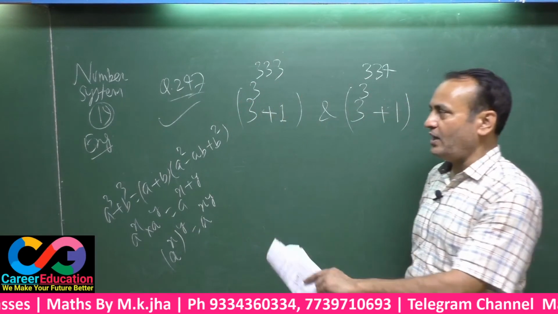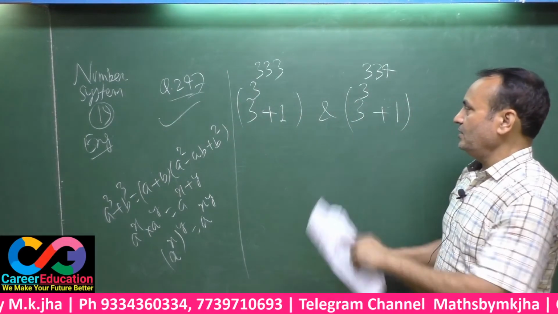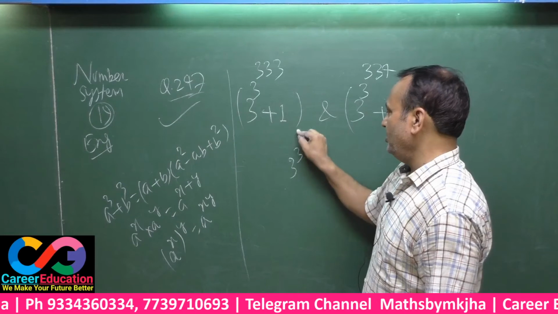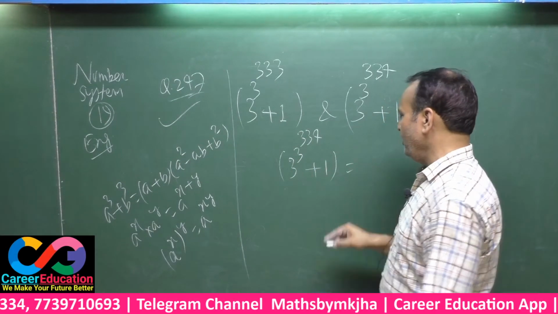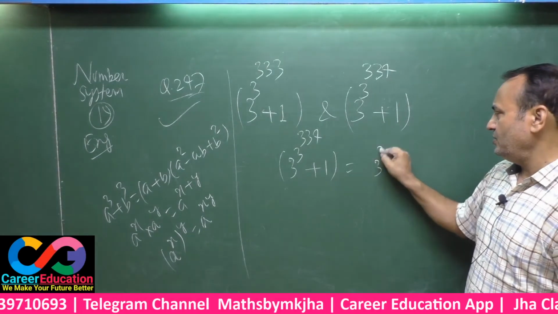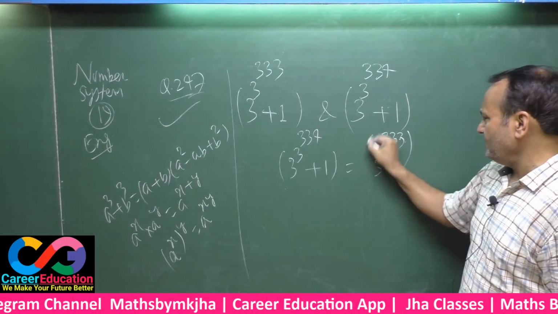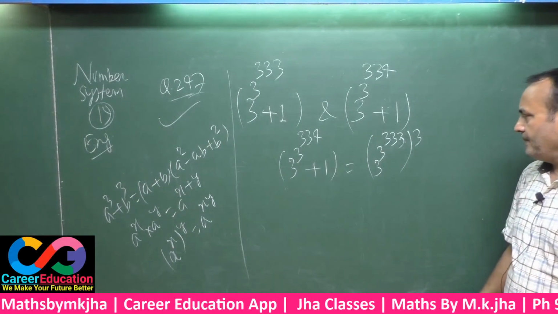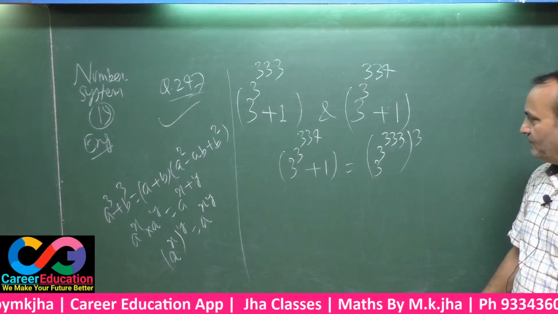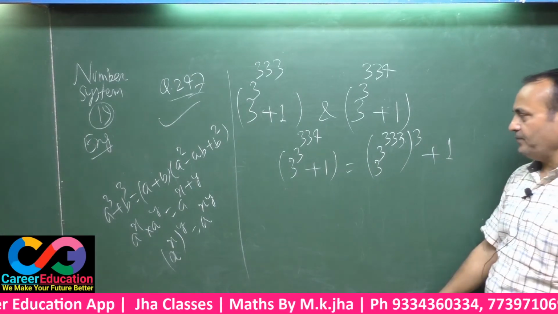These formulas will be used here. That means this 3 power 3, 3, 3, 4 plus 1 will be written in the form of powers.